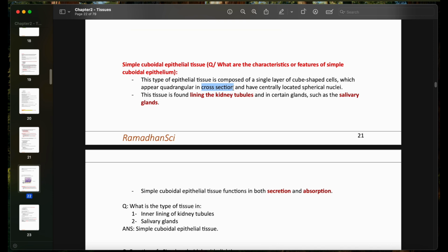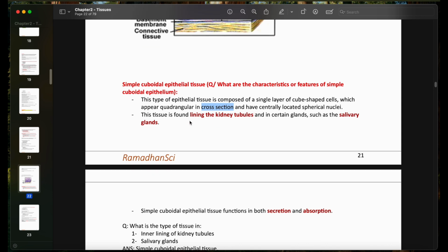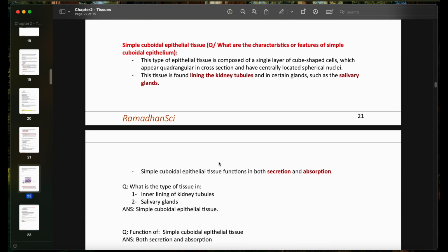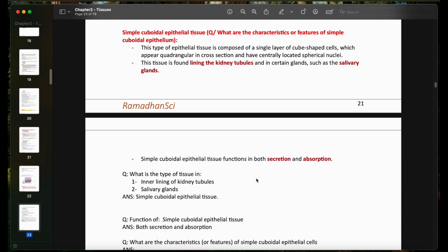I've already explained the cross-section in previous videos, so you should know what a cross-section is. Make sure you watch the previous videos if you don't know what cross-section is. And they have centrally located spherical nuclei. This tissue is found lining the kidney tubules and in certain glands, such as the salivary glands. And simple cuboidal epithelial tissue functions in both secretion and absorption.